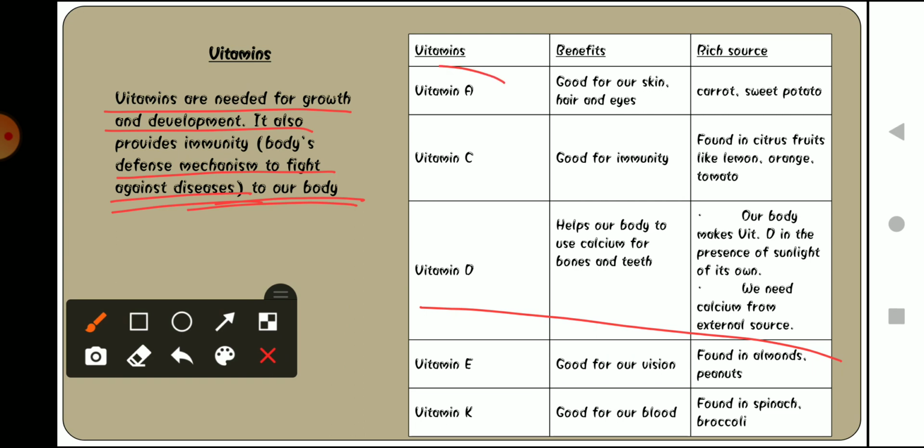So for vitamin A, what are the benefits of taking vitamin A? It is good for our skin, hair and eyes.